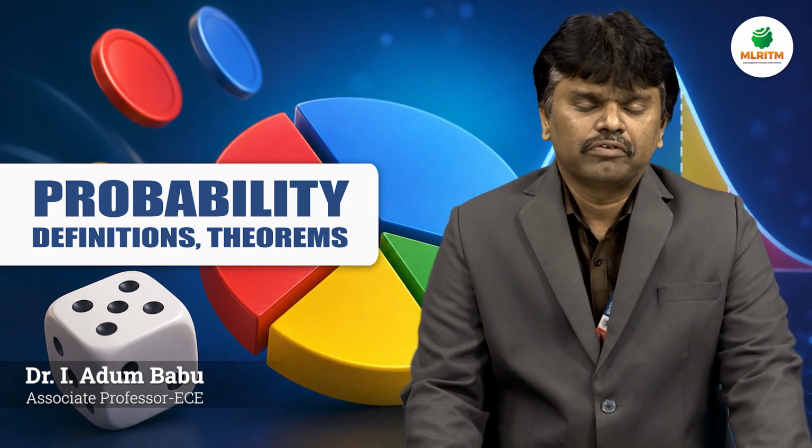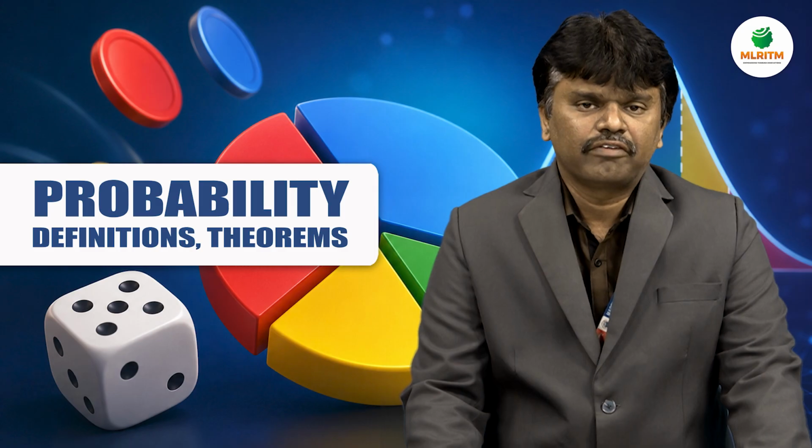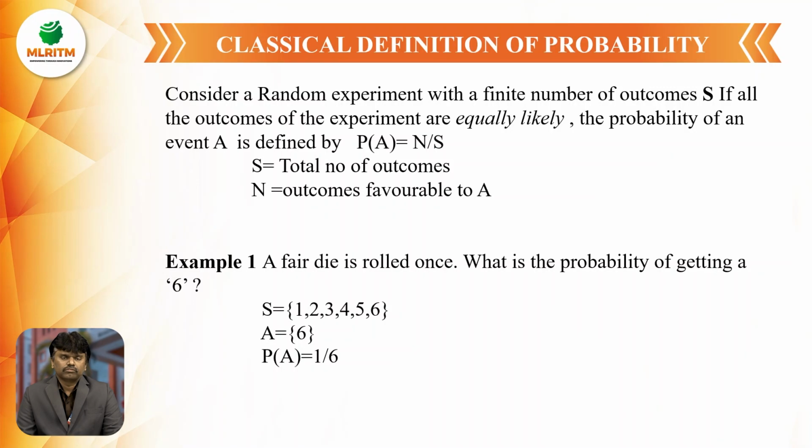In this lecture, we'll discuss the various definitions of probability and theorems of probability. The first topic of today's lecture is the classical definition of probability. How will we define the probability of any event? In any experiment, we define the probability by using the events.